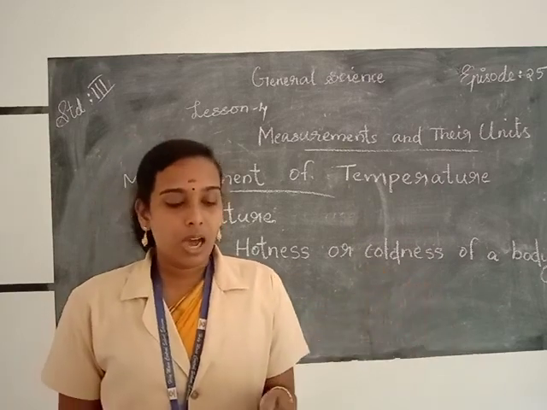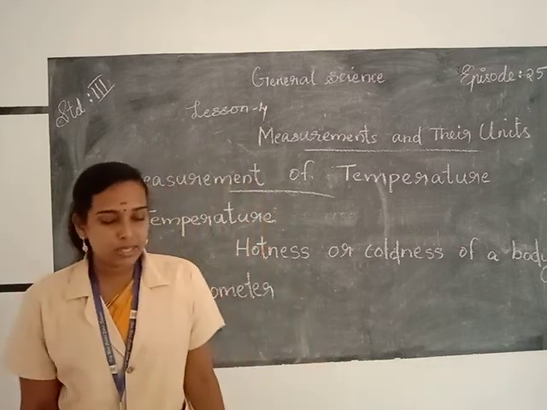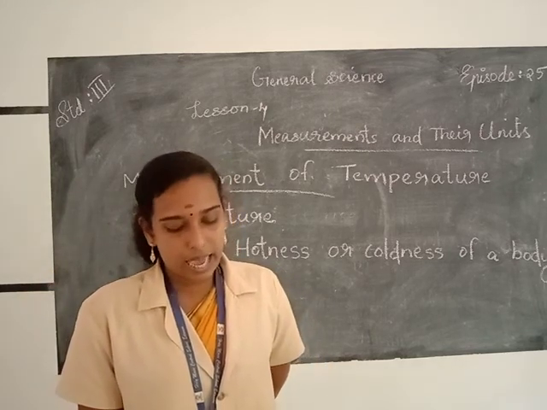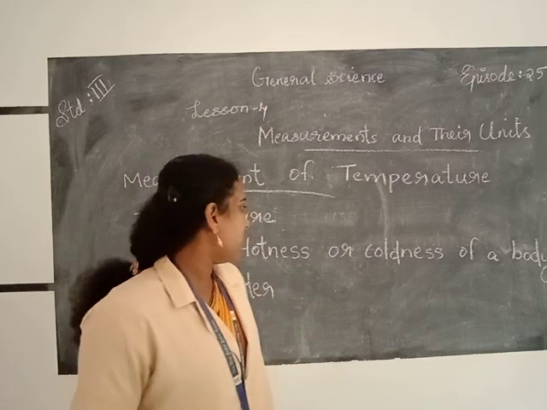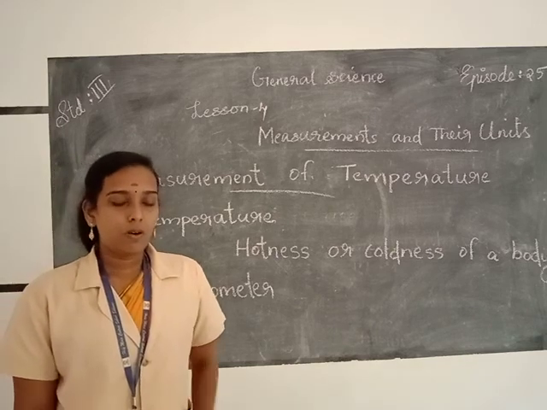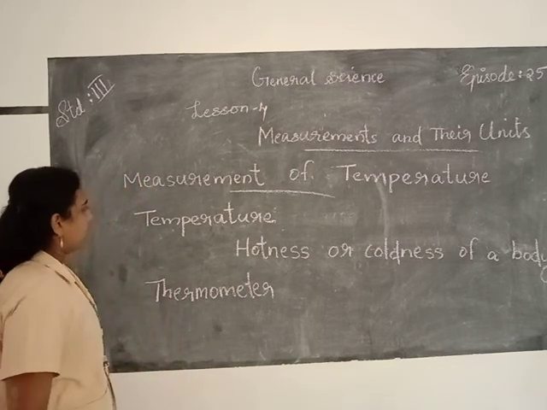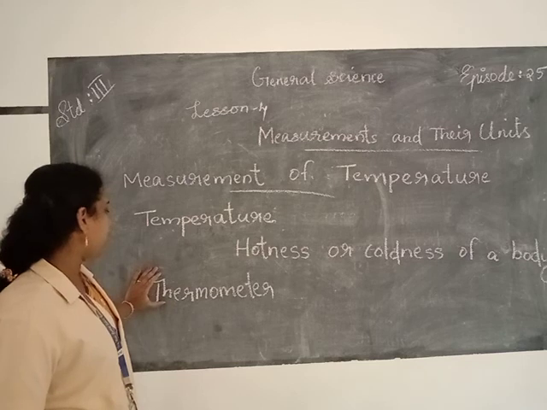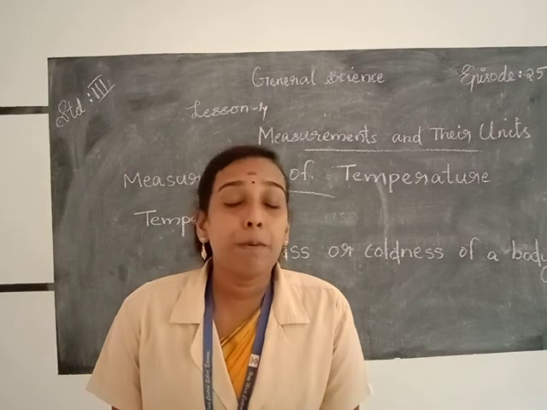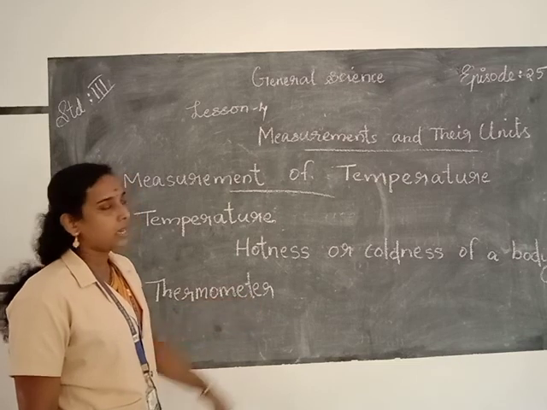In case of fever, our body heats up and our body temperature rises. The normal temperature of the human body is 37 degrees Celsius or 98.4 degrees Fahrenheit. So the units of temperature are degree Celsius or degree Fahrenheit. We can measure body temperature by using a thermometer. So which device is used to measure our body temperature? Thermometer, T-H-E-R-M-O-M-E-T-E-R.